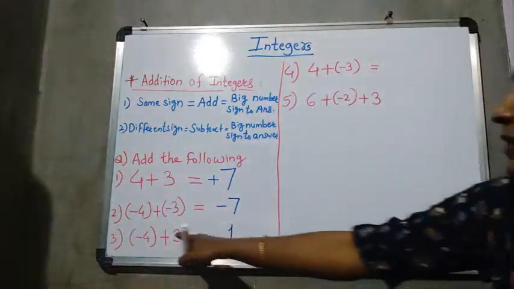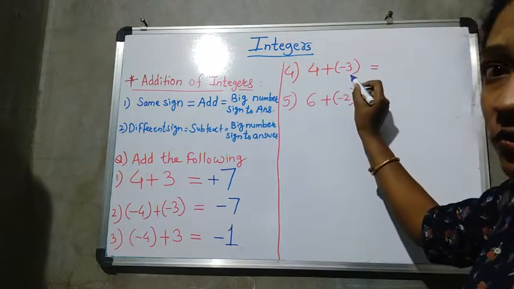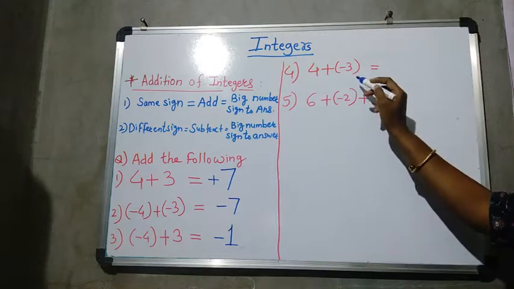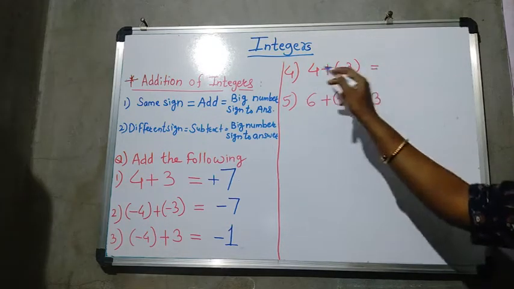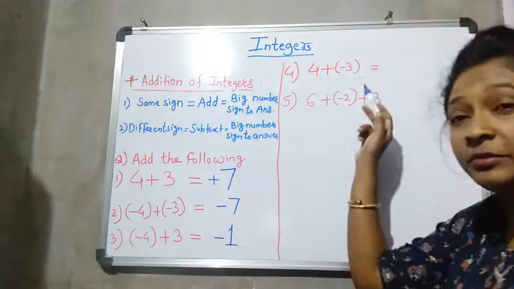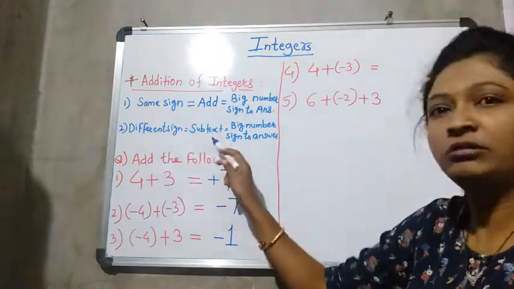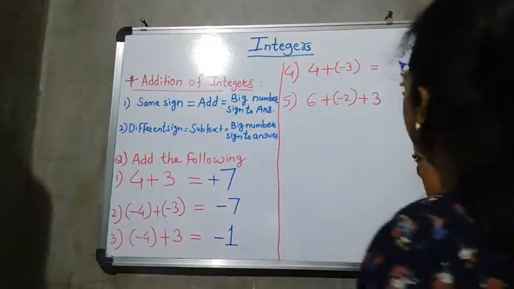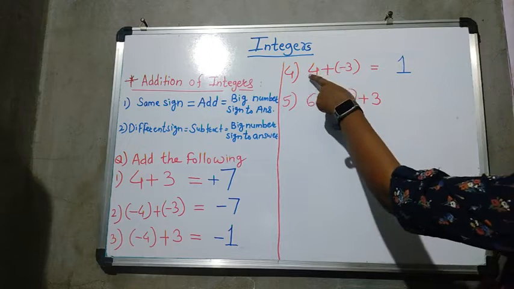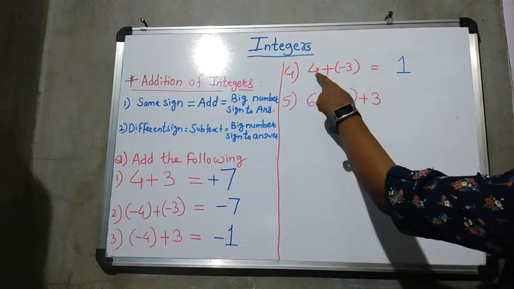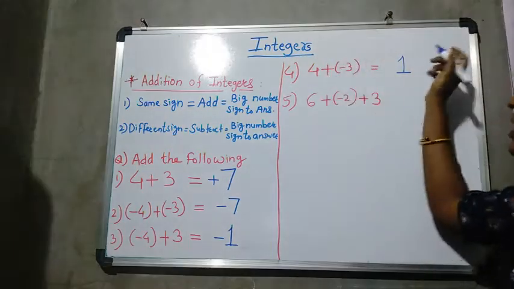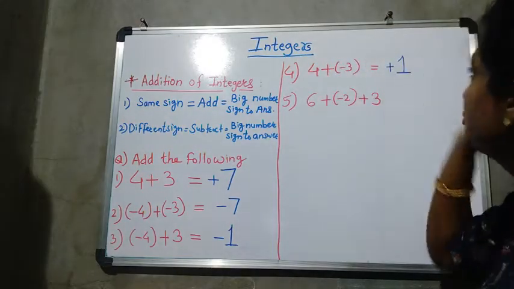Now same example, but I gave this minus sign or negative sign to 3. So see, 4 plus minus 3. It means what? Now both have different signs. 4 is positive and 3 is negative. It means what we have to do? Different signs, so subtract. 4 minus 3 is 1, and positive, see, positive sign, right? 4 is bigger and 4 has a positive sign, or the sign is not there, it means it is a positive sign. So the big number's sign means your answer will come plus.